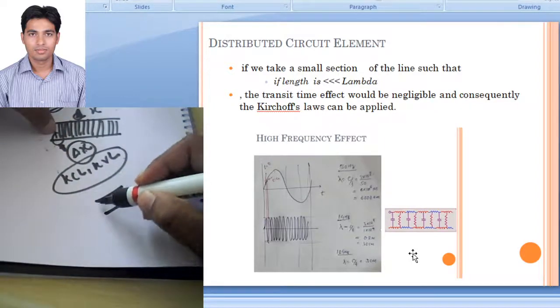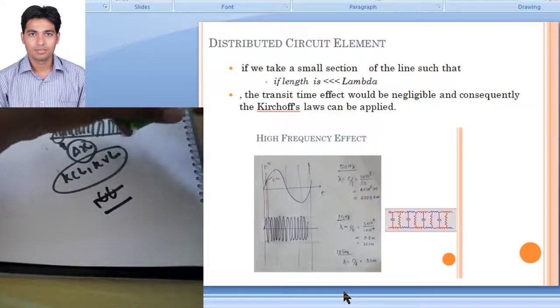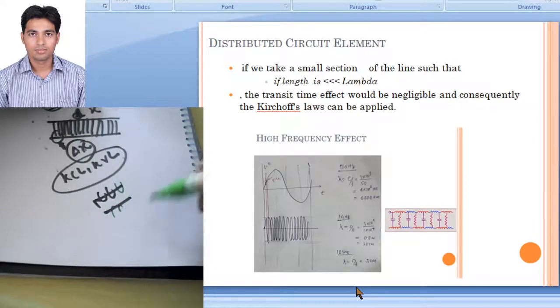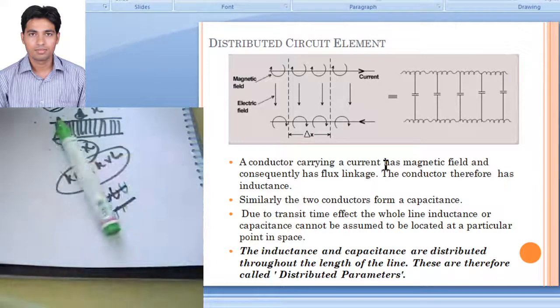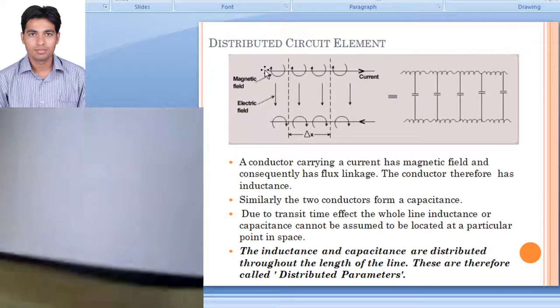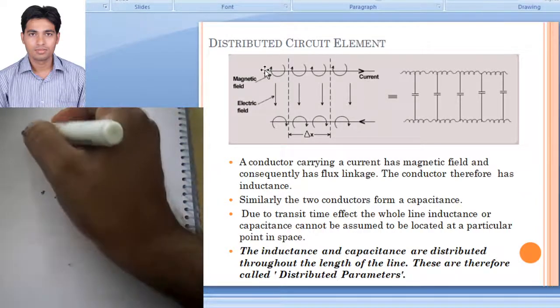Now whenever there is a current carrying conductor, there will be a magnetic field. Current carrying conductor will be there, it means there will be a magnetic field. As shown here in the figure, whenever there is a magnetic field, there must be some inductance.